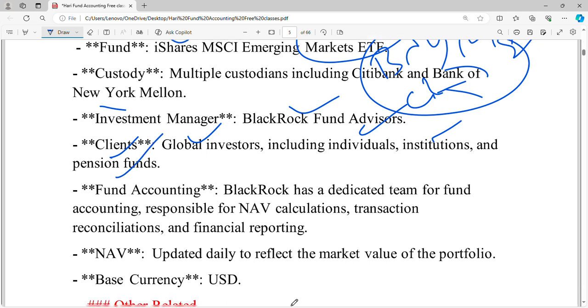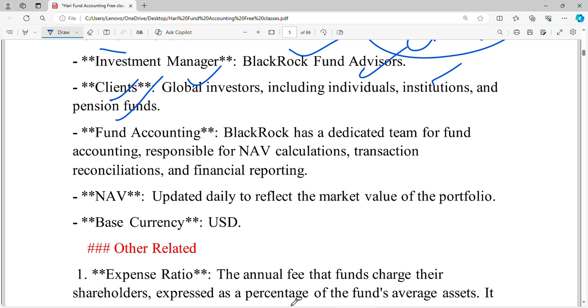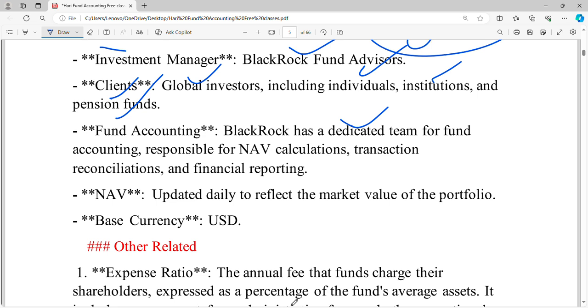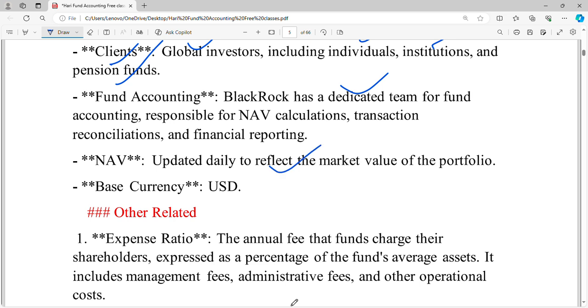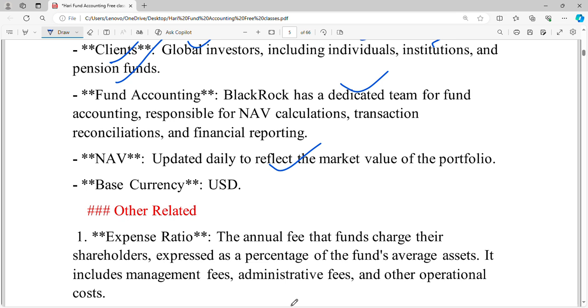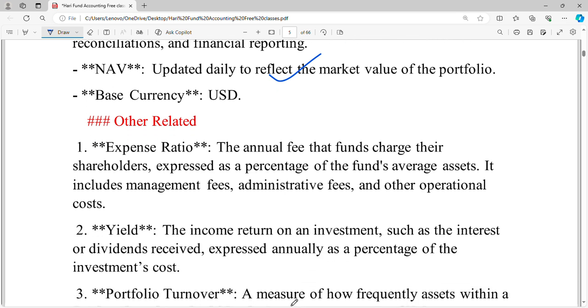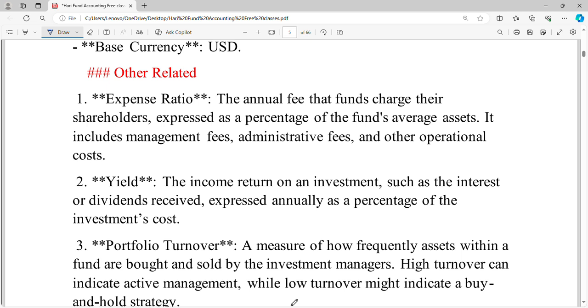And for fund accounting, BlackRock has a dedicated team. They have their internal team responsible for NAV calculation, transaction reconciliation, and financial reporting. NAV will be updated daily to reflect the market value of the portfolio. Here the base currency will be USD. Okay, now other related information.